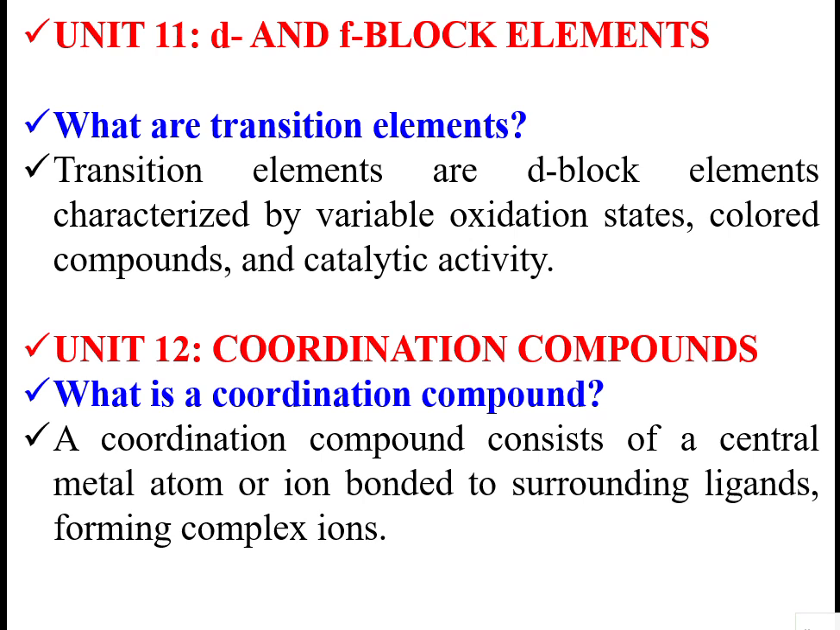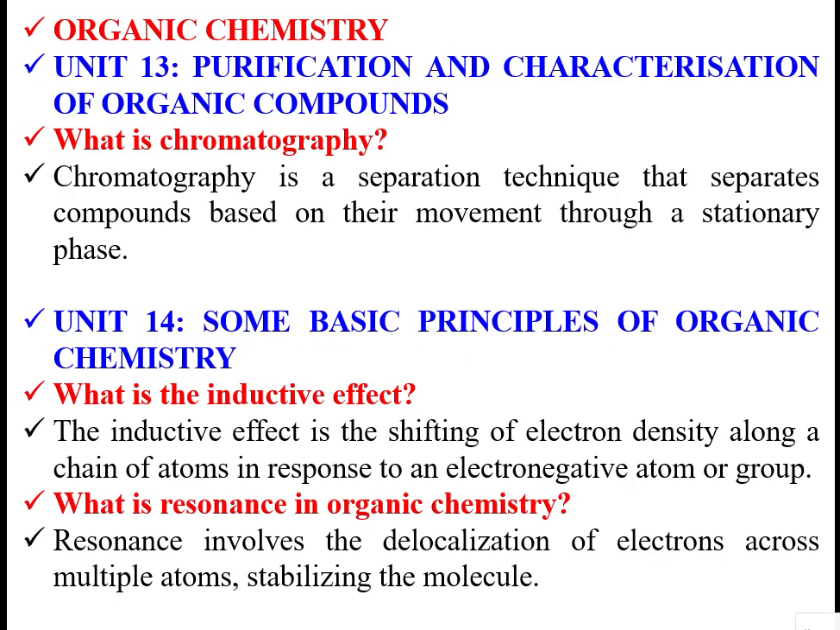Then the coordination compounds, unit 12. A coordination compound consists of a central metal atom or ion bonded to surrounding ligands, forming complex ions. That is dealt with in coordination compounds.